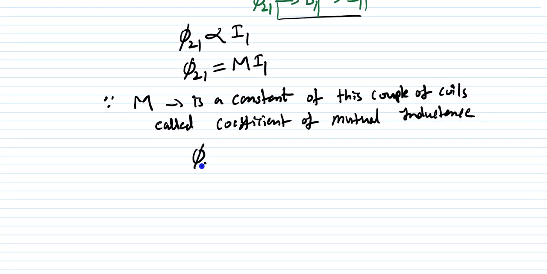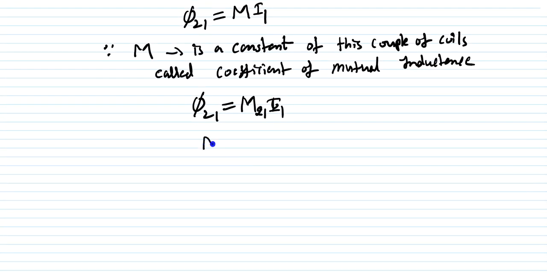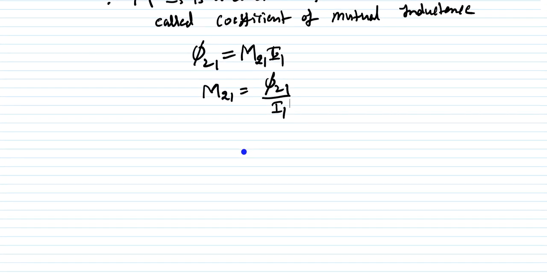So I can write pi 21 is equal to, instead of M, M21 into I1. It means that my M21 is equal to pi 21 by I1. It means here you can say that it is the mutual inductance in the second coil due to the current in the first coil. This is the inductance which is going to be obtained here. So how will you define this one?